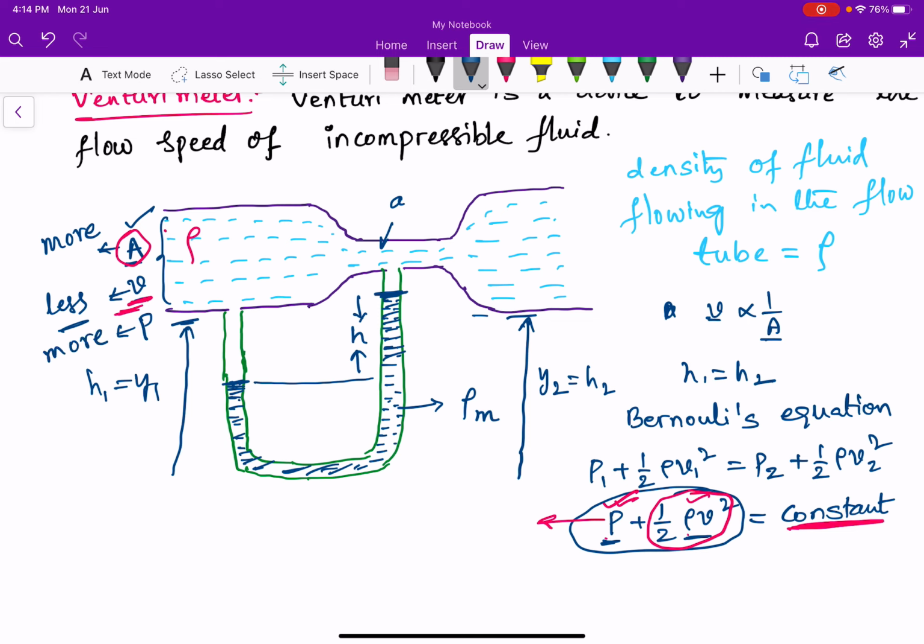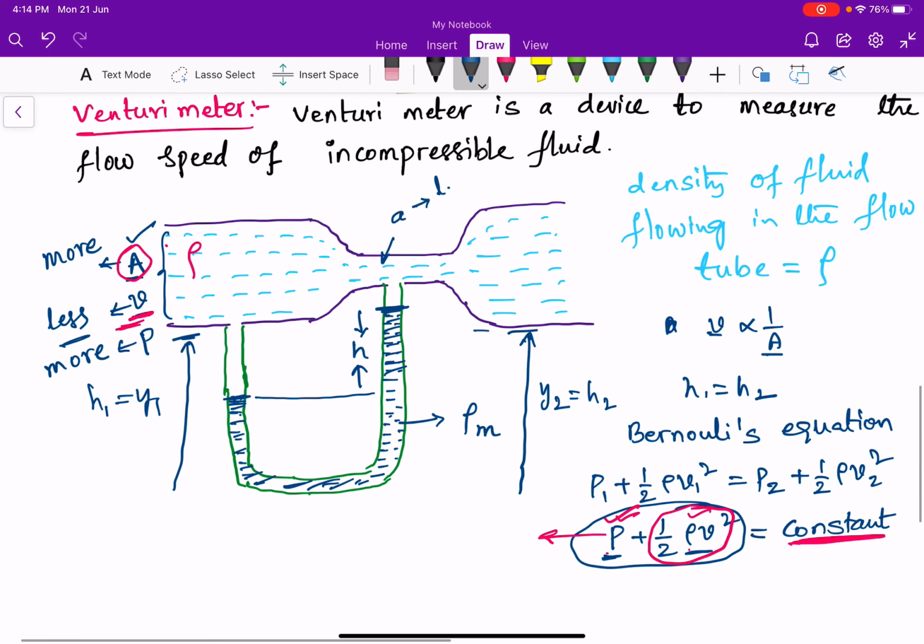So here the pressure will be more. And come to this point, and here the area of cross section is less. So velocity will be more. If velocity is more, the half rho V square term will be more. That means in order to compensate the constant value, if the half rho V square term is more, P should be less here. So pressure at this point is less at the constriction. So pressure at this point is more than pressure at this point. Pressure at constriction is less.